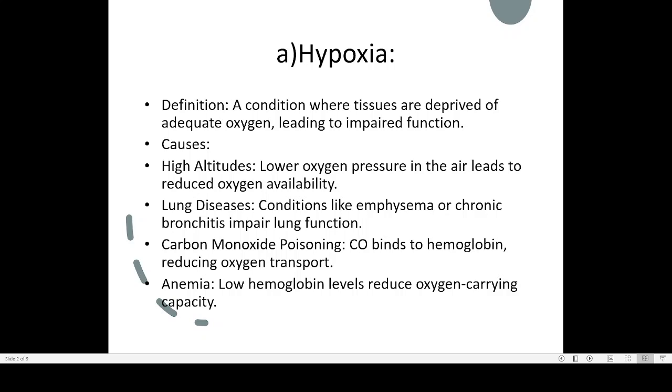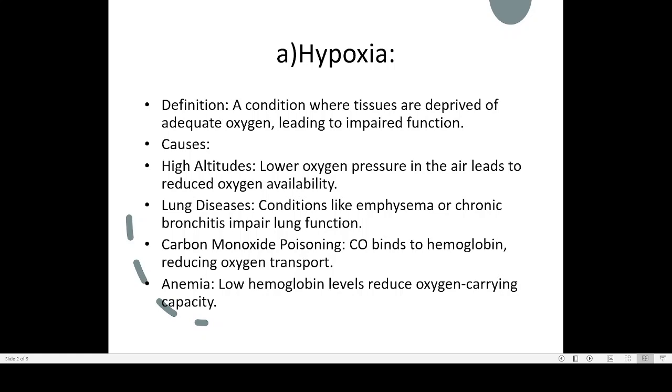Then another is bronchitis, especially chronic bronchitis. Here you can see another, better picture of what happens in chronic bronchitis.